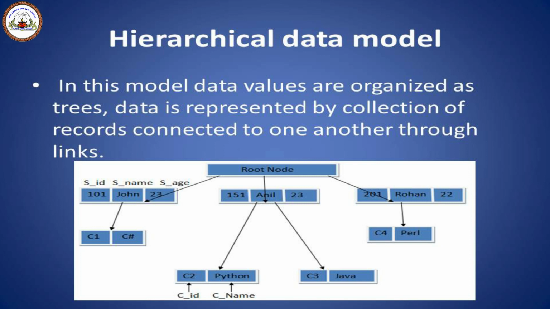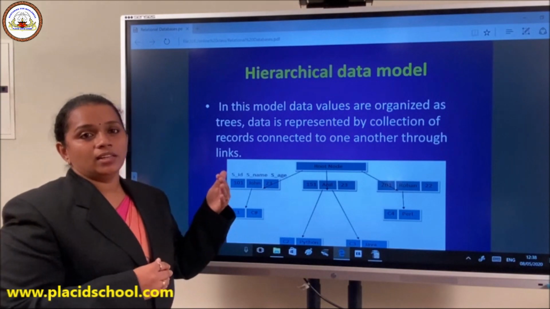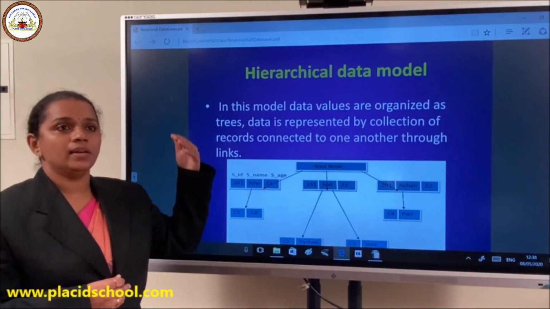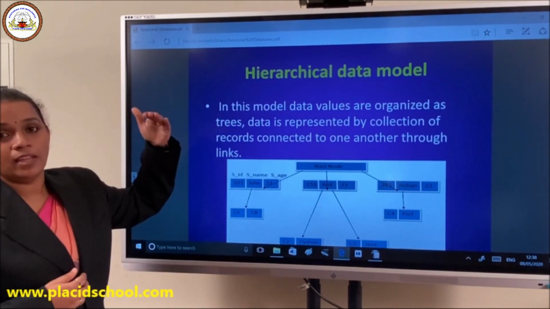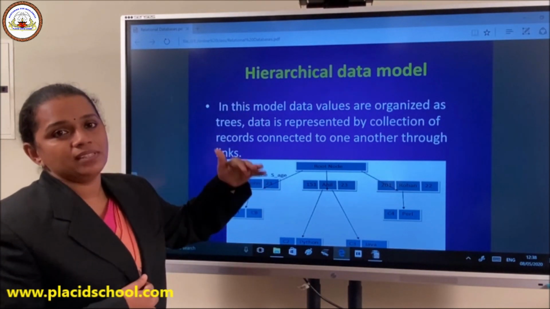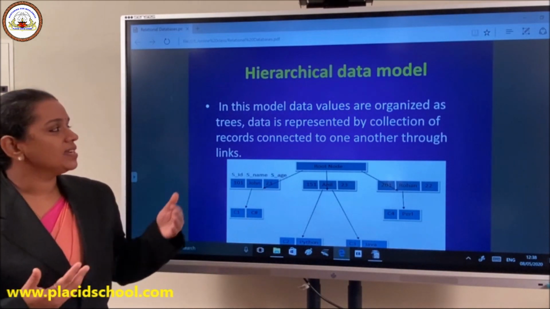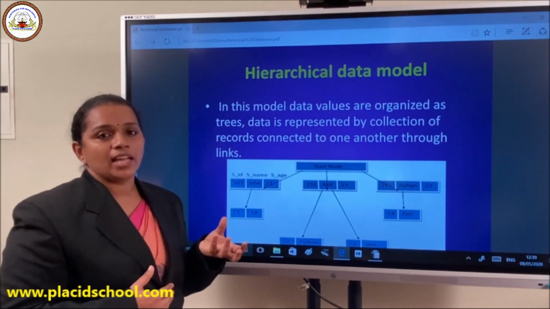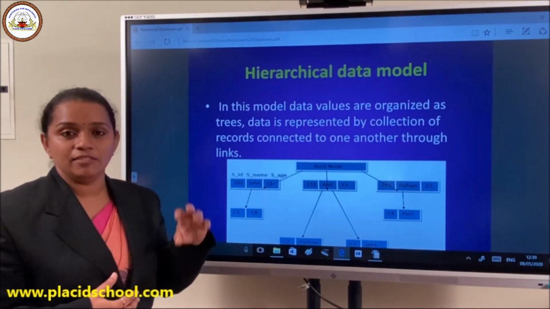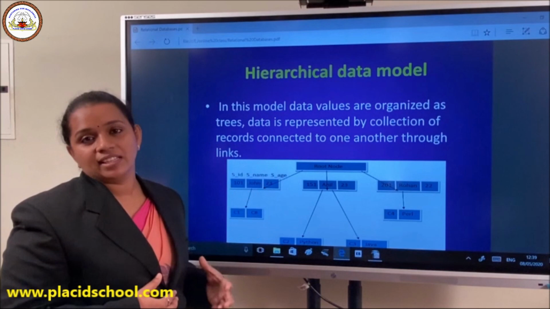Hierarchical data model. The word hierarchical or hierarchy is actually a very common term. When you consider the hierarchy of democracy, there will be a president, prime minister. So it's a flow of control: who is the powerful person, the next powerful person. This is a hierarchy. The same is the case when you talk about kings, queens, ministers and all. So hierarchy means it's a pattern. The hierarchical data model is actually a form of tree, but the tree is inverted. It's an inverted tree where the root comes at the top, then come the branches, then the leaves.